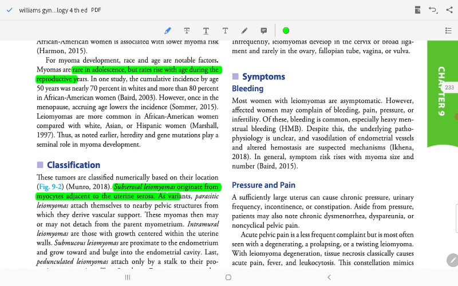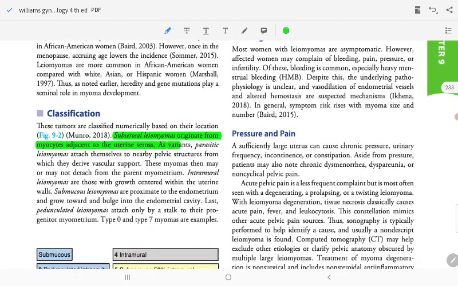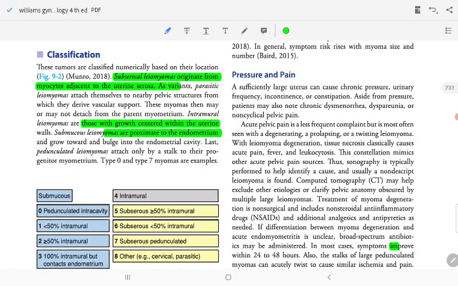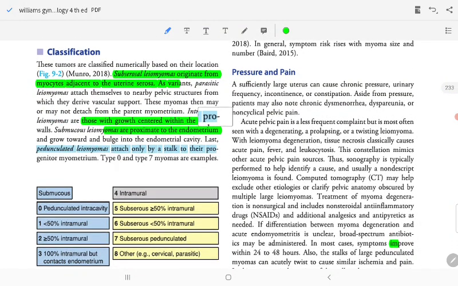the uterine serosa. A variant, parasitic leiomyoma, attaches itself to nearby pelvic structures from which it gets its vascular supply; this myoma may then detach from the parent. Intramural leiomyomas grow within the wall of the uterus, and may grow toward the uterine cavity. Last, pedunculated leiomyoma is attached only by a stalk to the parent myoma.